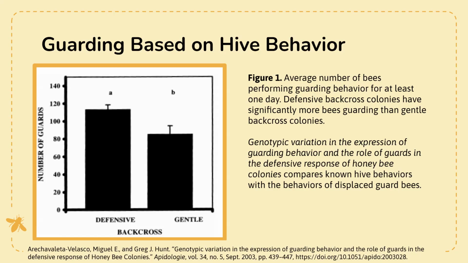So the overall message that I got from this article was that the differences observed in the number of guards were due to the genetic composition of the colonies. The variance components indicated that phenotypic variation in the number of bees that were guards for at least one day, which is what you see here, was attributed more to genotypic effects than environmental, even though environmental were important. Obviously, if they had nothing to defend against, they would not be defensive, but it still was due to genotypic variation and the expression of guarding behavior, rather than just putting them in an aggressive environment and them becoming aggressive.